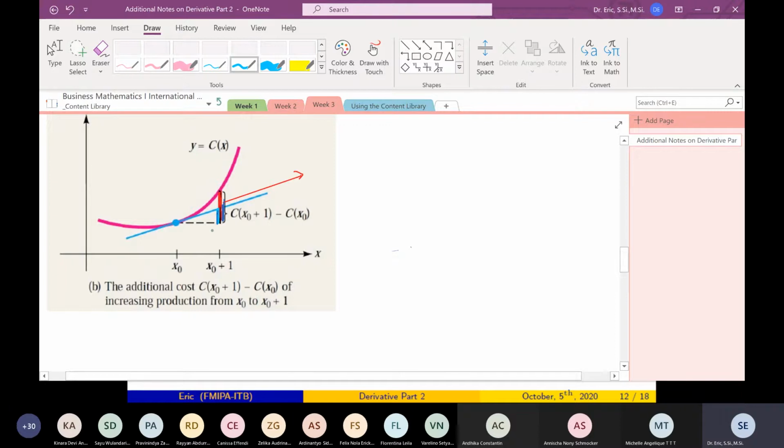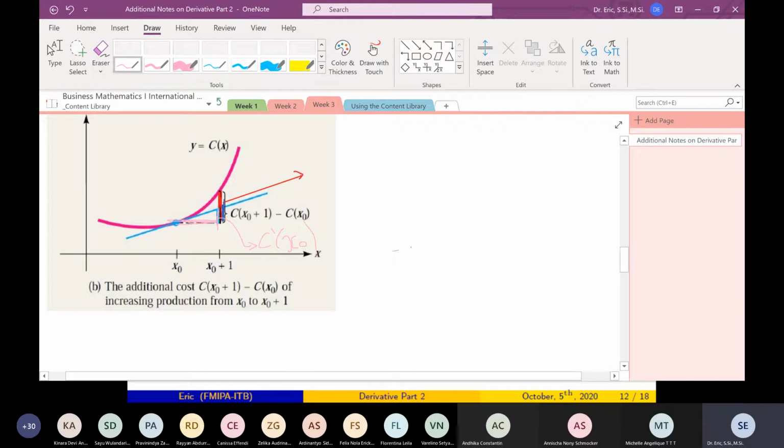I can do a general one. This is for every one increase. For every one increase along the x-axis, the y is increasing by C prime x0.